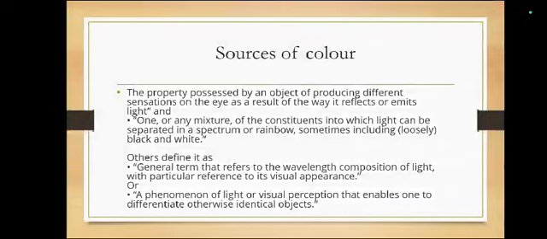Others define it as a general term that refers to the wavelength composition of light with particular reference to its visual appearance, or a phenomenon of light or visual perception that enables one to differentiate otherwise identical objects.